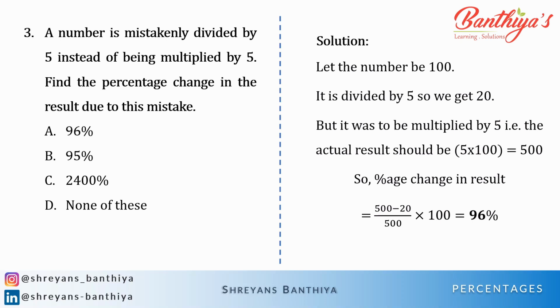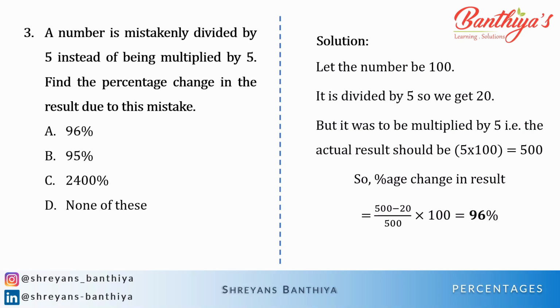If I say that it's added and subtracted, then the base value will change. Now let's assume that I have considered 100 rupees and I have added 5 rupees to it. Then the change is 5%. But if the base value is 20 and I have added 5 rupees to it, then the percentage changes. So for multiplication and division, such kind of questions are very easy and normal.